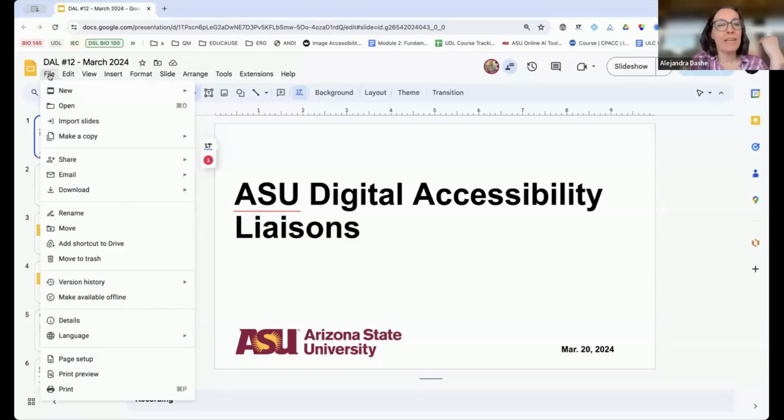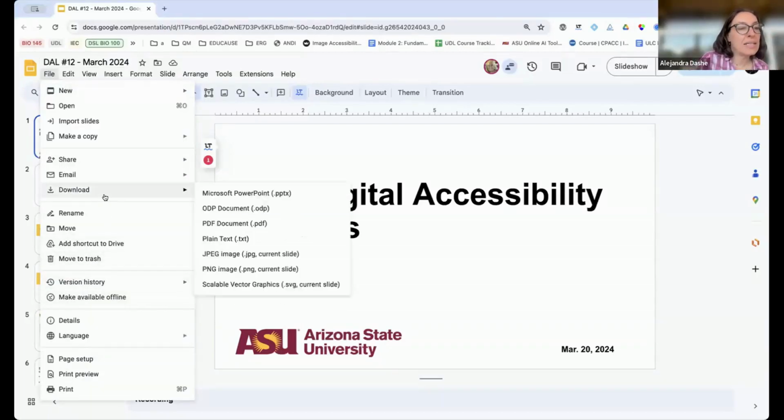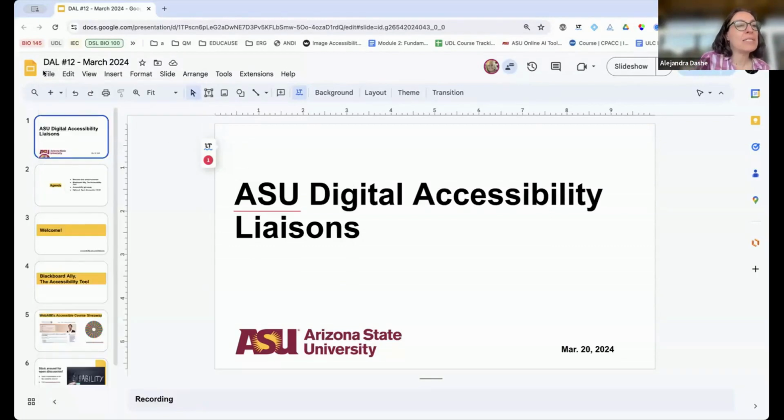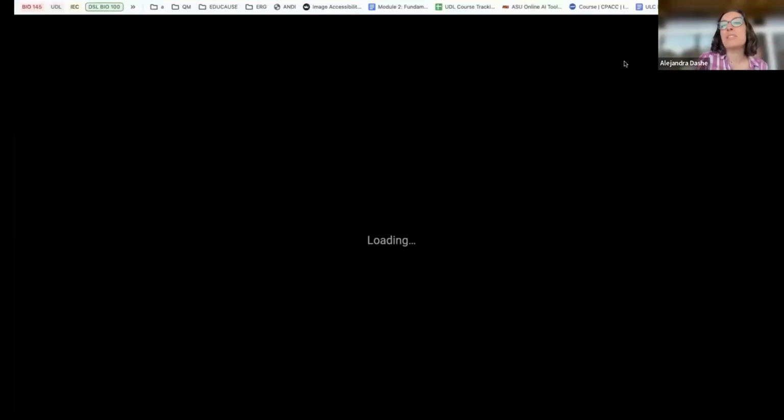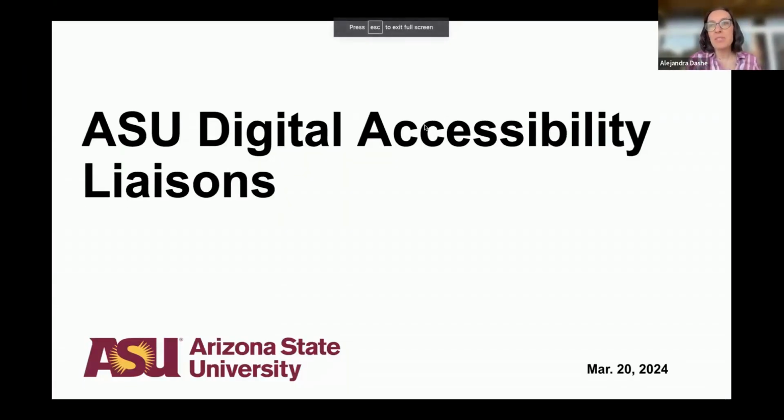Hi, everybody. Let's get this. I always mess this up because I don't normally use it. Over on the top right, there's a slideshow button. There it is. Okay. Can you see my screen?